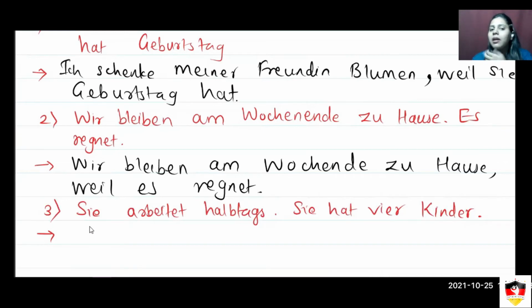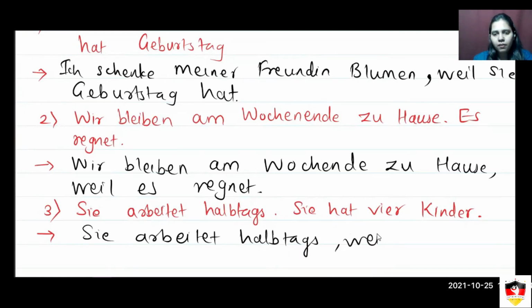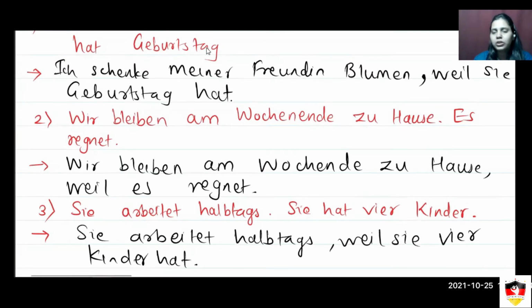Then the third, sie arbeitet halbtags. Sie hat 4 Kinder. So she works half days. She has 4 children. Answer will be, sie arbeitet halbtags, weil sie 4 Kinder hat. She works half days because she has 4 children. Okay, good. Then next.